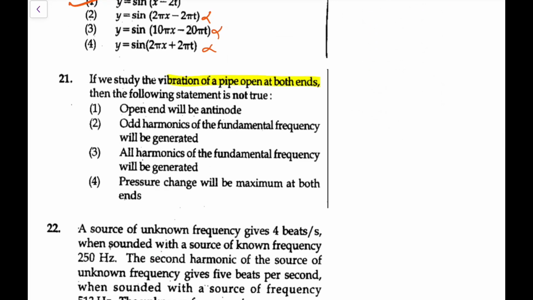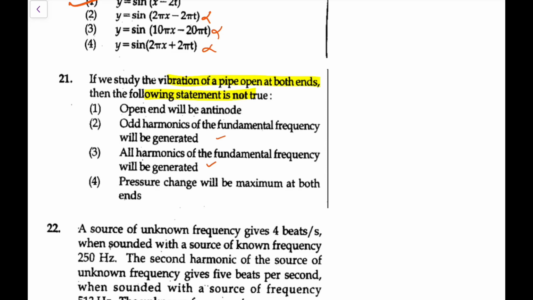If we study the vibration of a pipe open at both ends, then the following statement is not true. Open end will be antinode, odd harmonics of fundamental will be generated, all harmonics will be generated, pressure change will be maximum. So in an open pipe all harmonics are generated, we know. Odd harmonics are definitely going to be generated, and all are also going to be generated. Pressure change will be maximum at both ends.